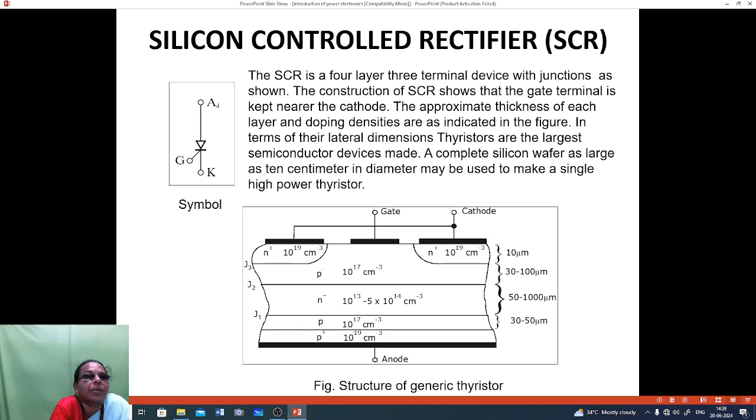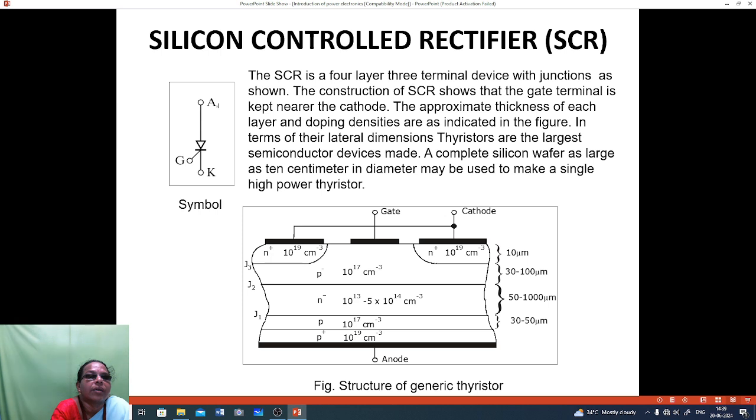Silicon controlled rectifier. So the silicon controlled rectifier is a 4-layer 3-terminal device with junctions as shown. In the construction of the SCR, the gate terminal is kept near the cathode, and the approximate thickness of each layer and doping intensity are indicated.